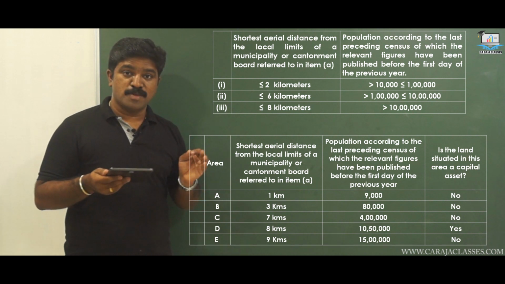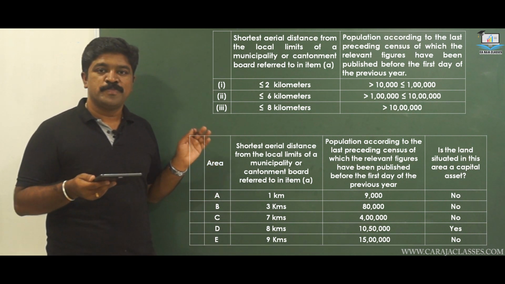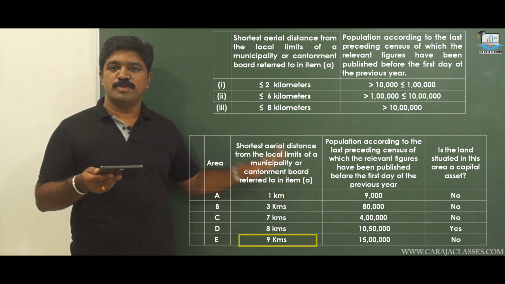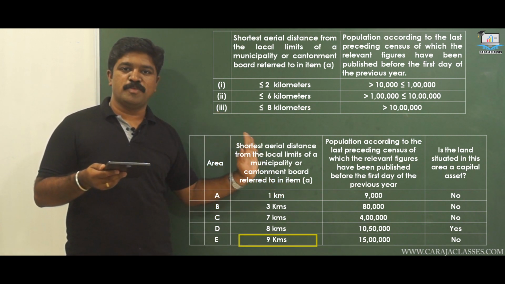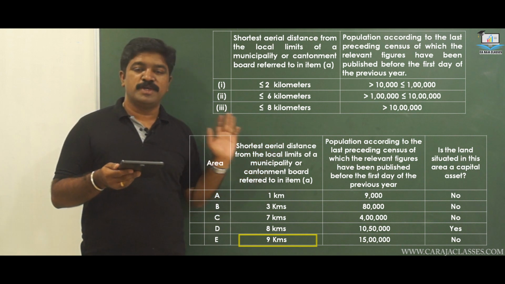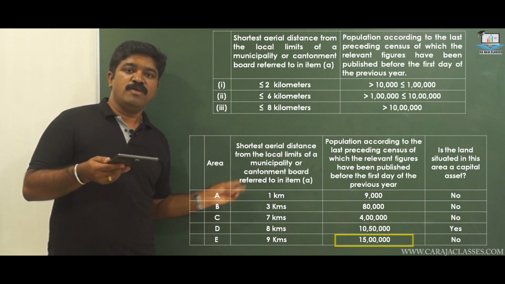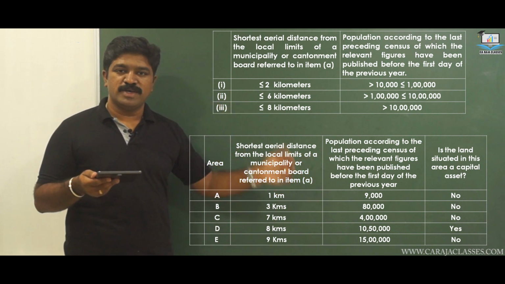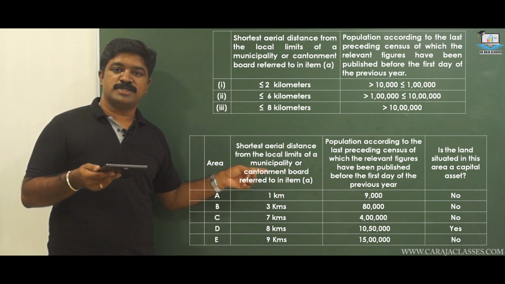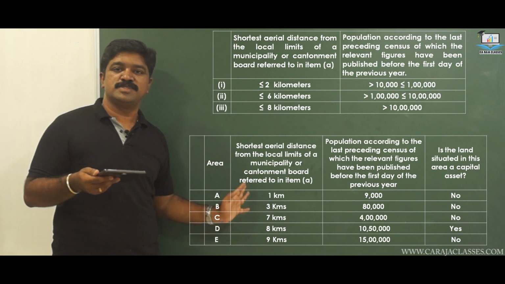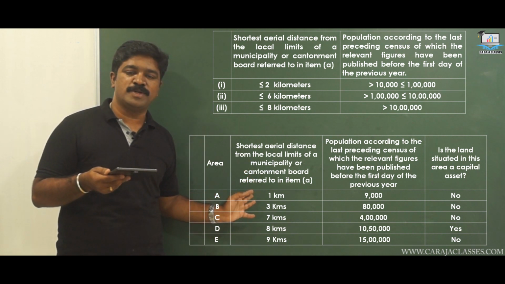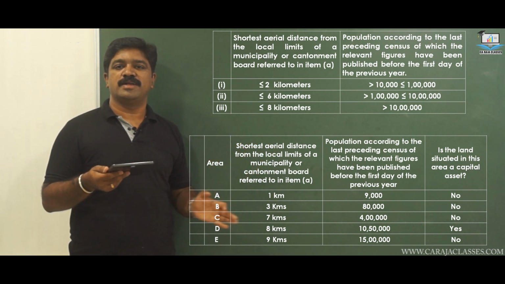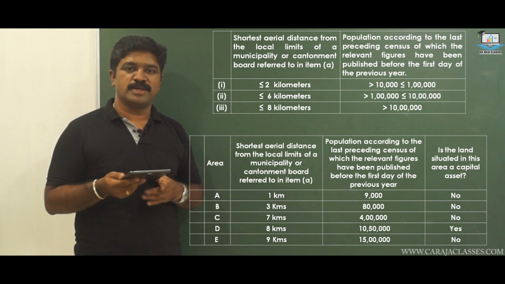Let's take another example. Follow this very closely. This property is 9 kilometers from the municipal limit and the population is 15 lakh. Here one of the conditions is not complied with. The population greater than 10 lakh is complied with, but it is beyond 8 kilometers. Up to 8 kilometers only you can consider. This is in the 9th kilometer, so you cannot consider this as urban agricultural land. It is rural agricultural land.